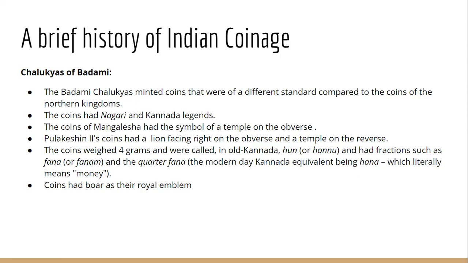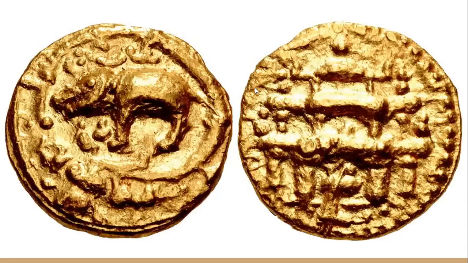So on many of the coins, we even find the depiction of boar. So you can see over here, the front side shows a boar. The first coin is a depiction of a boar, and here on this coin, the depiction is of a temple. So a temple is being depicted. So these are the coins of the Chalukyas of Badami.